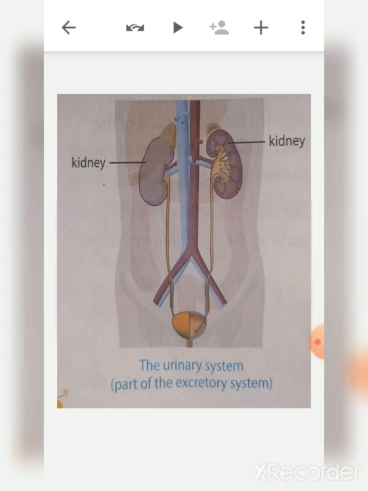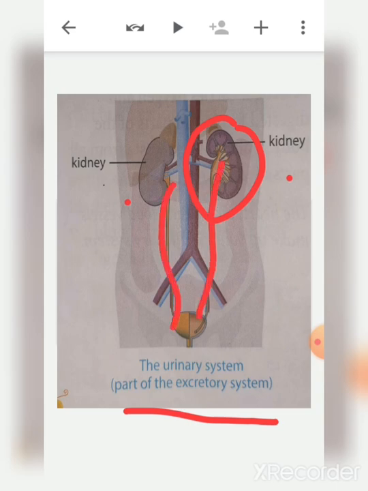Here is the urinary system, part of the excretory system. These are the two kidneys, which look like rajma, right children? They filter the blood, they clean the blood, and the waste is thrown out in the form of urine.